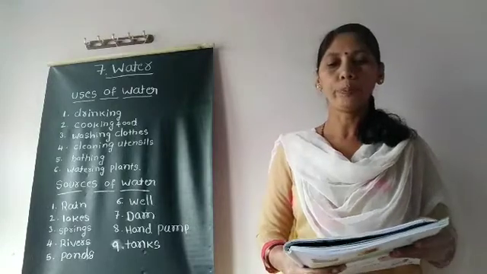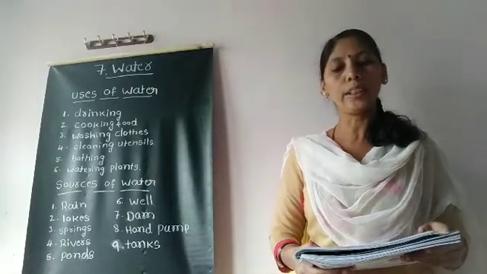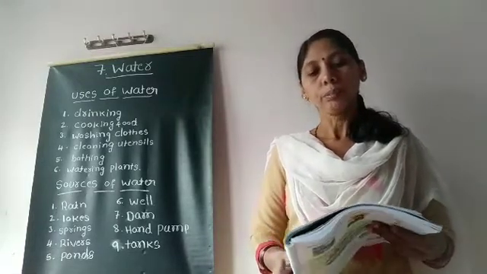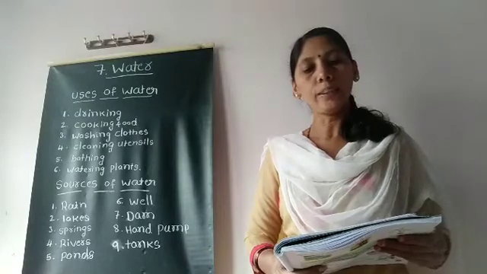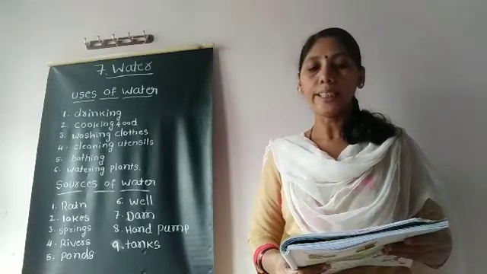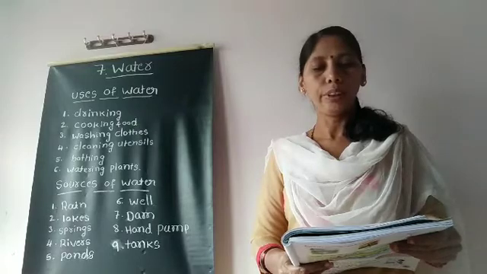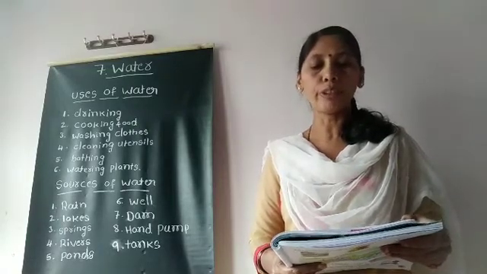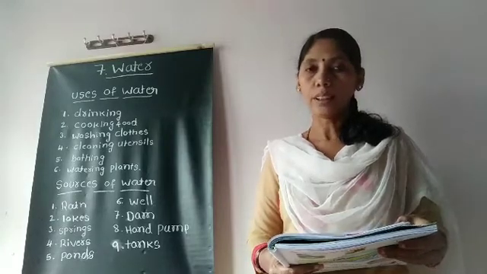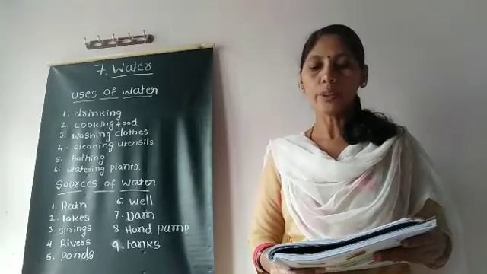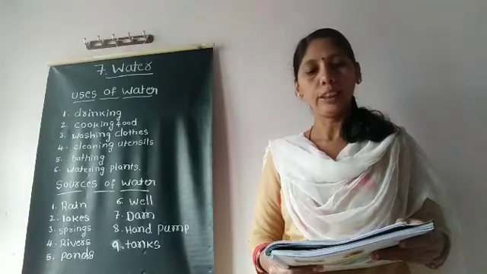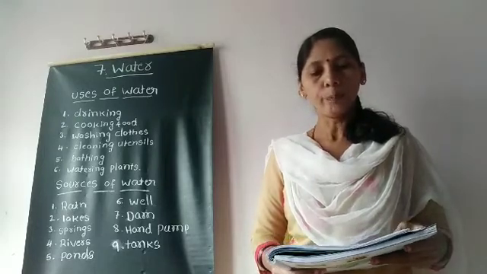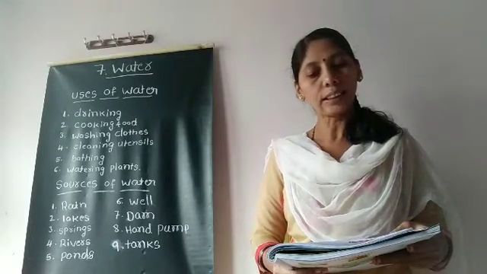Some of the rainwater also goes under the ground. This is called underground water. We dig wells to get groundwater. It can also be brought out with the help of hand pumps. In some places, water gushes out from the underground. These are called springs. We also get water from rivers. When the snow on the top of the mountain melts, it becomes water. This water flows down as streams.